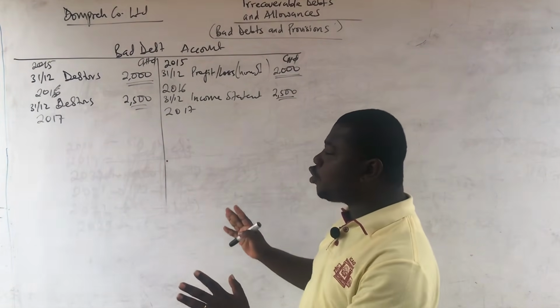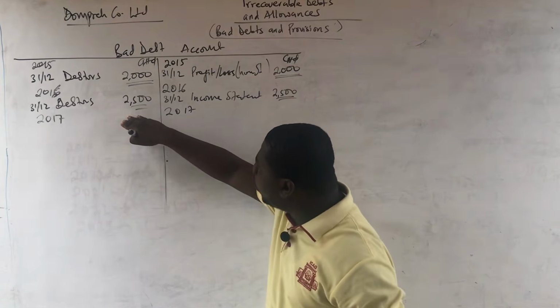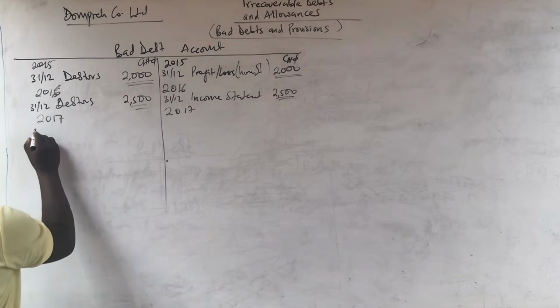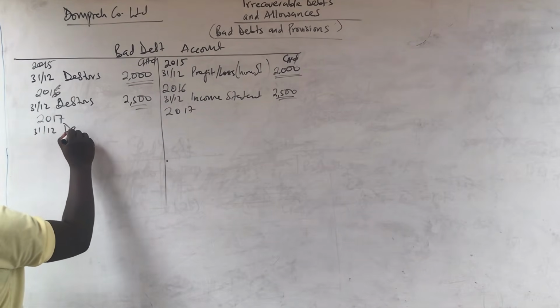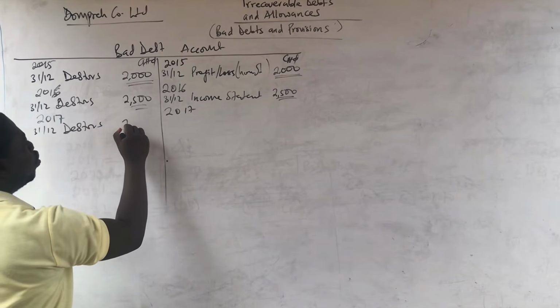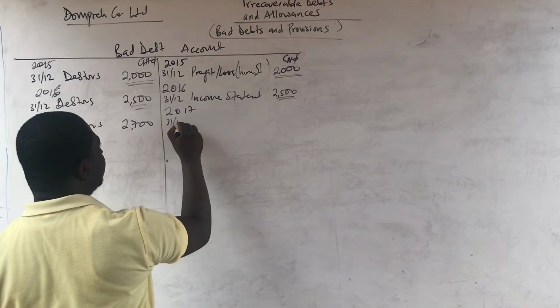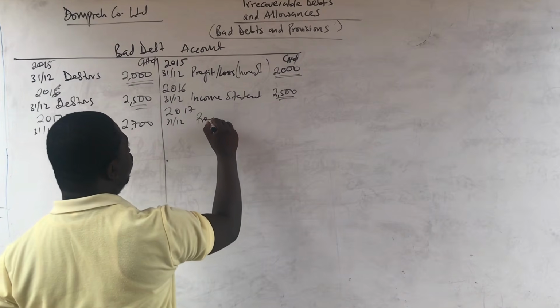So you just have to make sure you are doing a neat work. So leave one whole line for the year. Then on the next line, you pick the figure 31st December. It will be in the name of your debtors, 2,700. And then on the same day on the credit side, you close it to profit or loss or income statement.